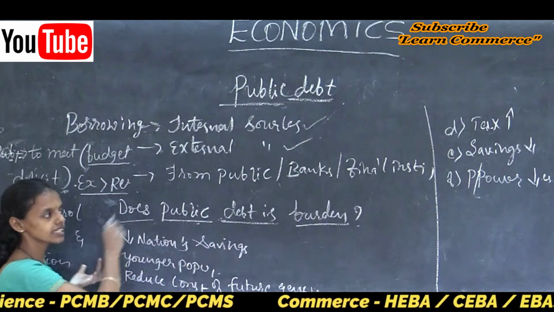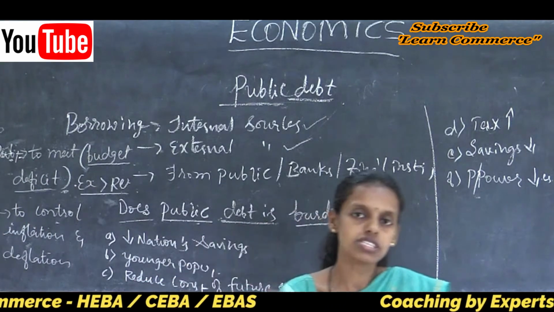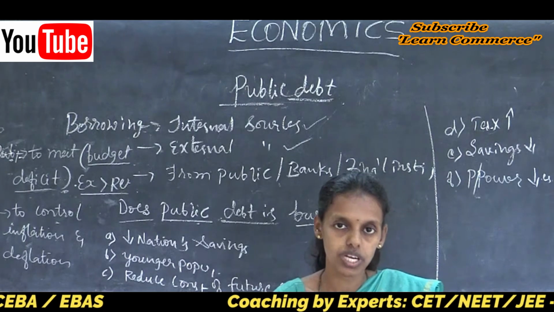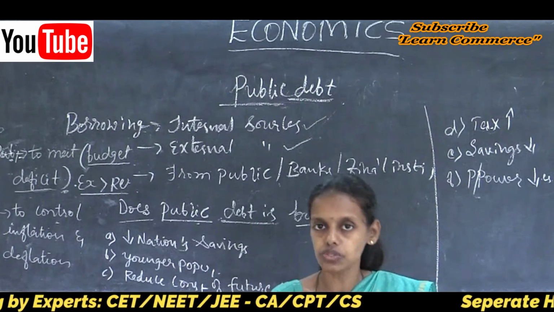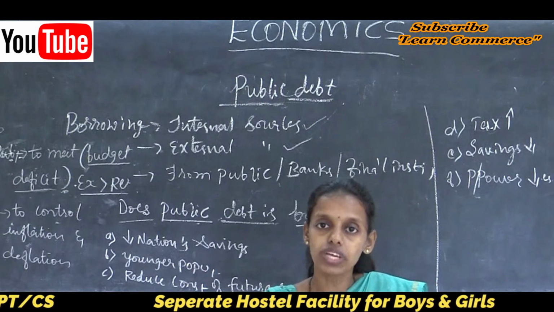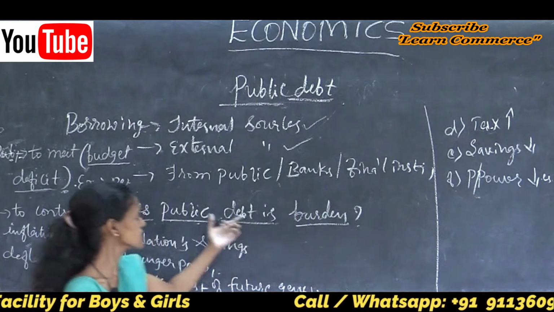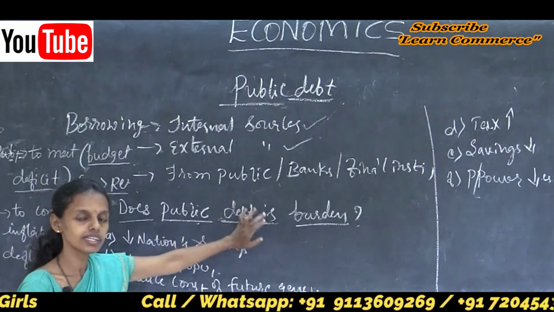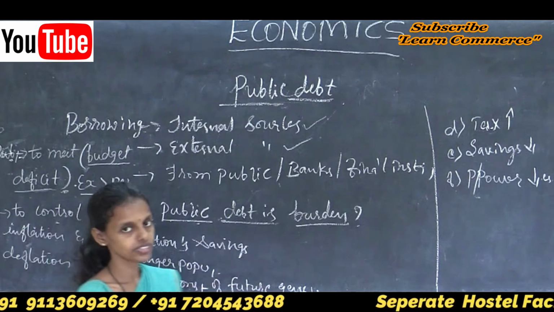Yes, public debt is a burden for the economy. It reduces the future savings of individuals, future tax rates increase, and future consumption reduces. Thus, repayment of public debt is very difficult and dangerous for the economic growth of the country.